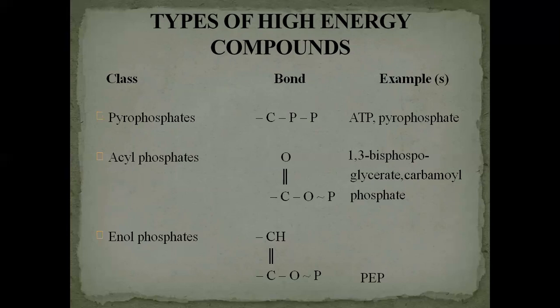Second class we have discussed is acyl phosphate. Acyl phosphate has a C double bond O bond, and the phosphate group is attached here. By the breakdown of this phosphate, energy is produced. The examples of acyl phosphate are 1,3-bisphosphoglycerate, and the second example is carbamyl phosphate. The third group of high energy compound is enol phosphate. Bond shown here, representing the phosphate group, and the example is PEP, phosphoenol pyruvate.